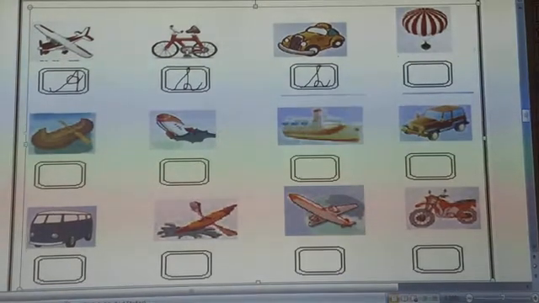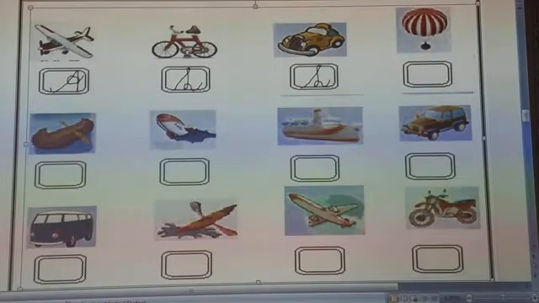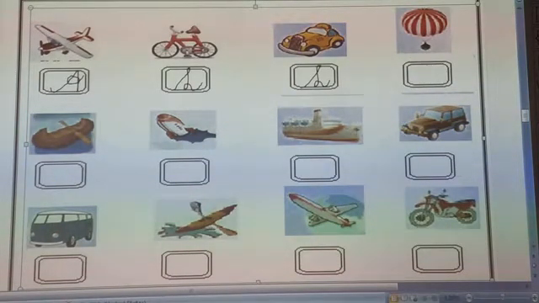This is air balloon, and air balloon can fly in air. So we have to write here A for air transport. So let's write A for air transport. Next is, which transport is this?